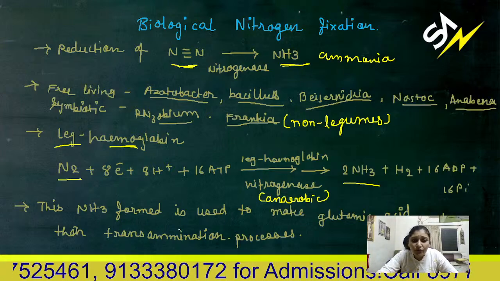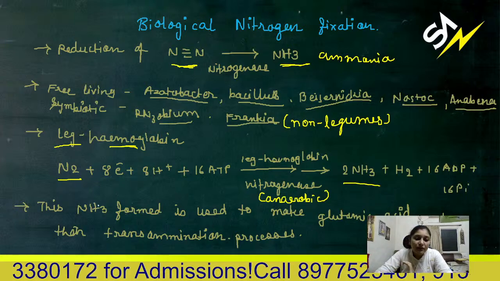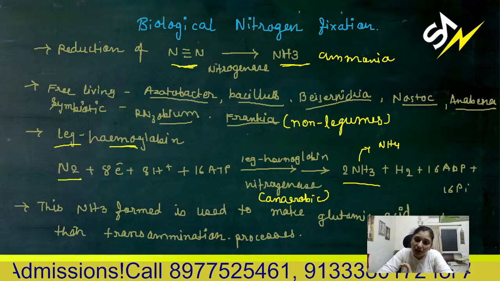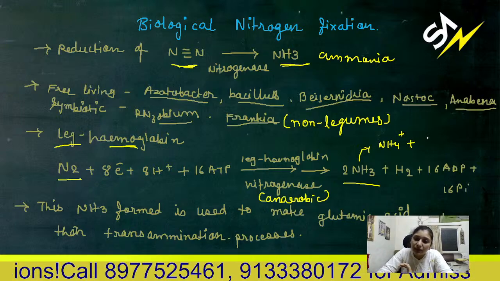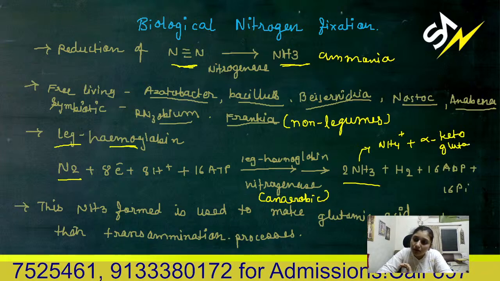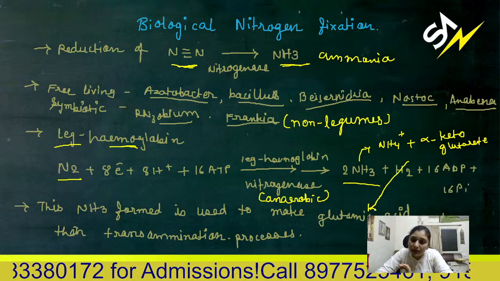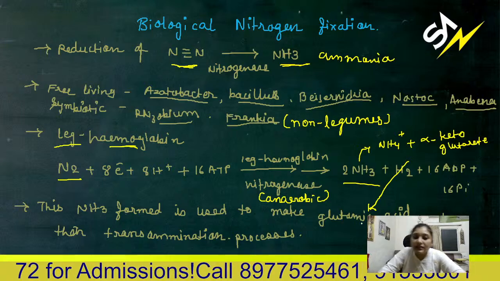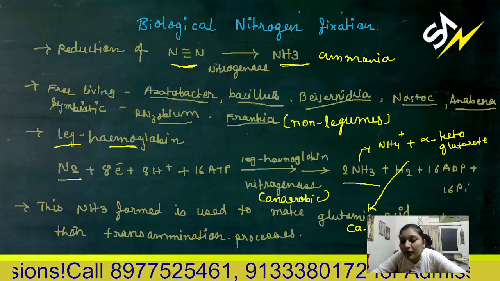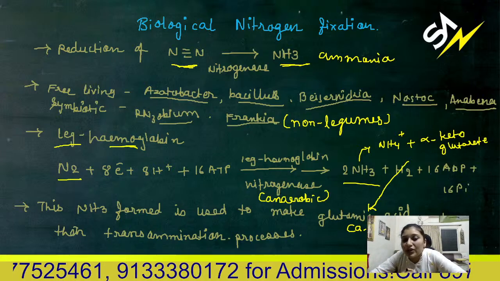This ammonia is converted to NH4 ion, and it reacts with alpha ketoglutarate to form glutamic acid. Glutamic acid is one of the amino acids, and this is how it gets incorporated in the form of protein. This is called assimilation of ammonia.